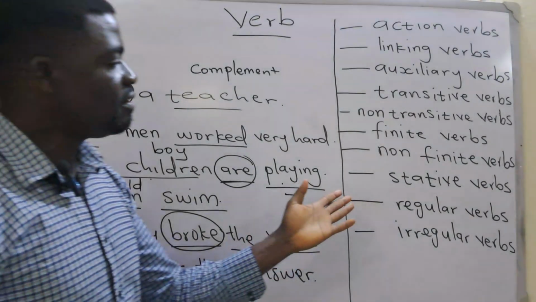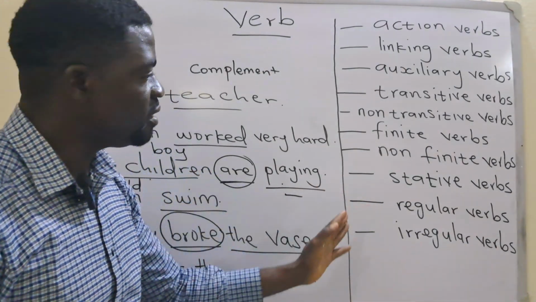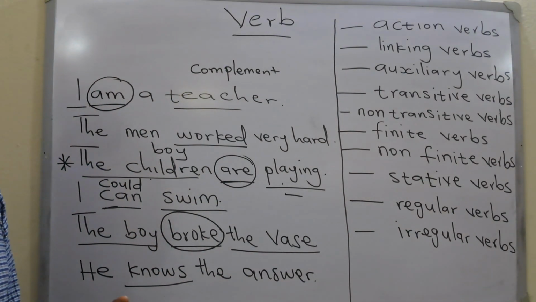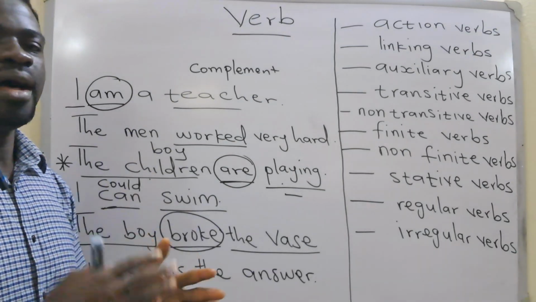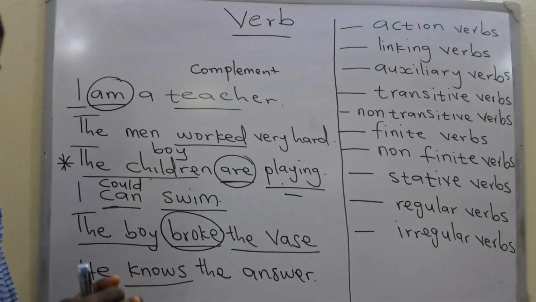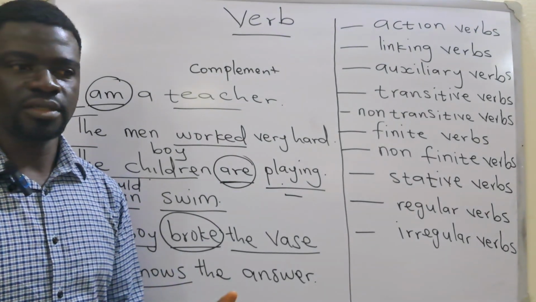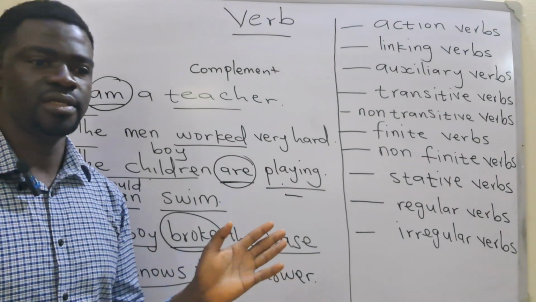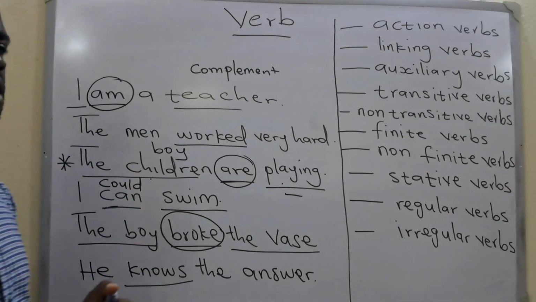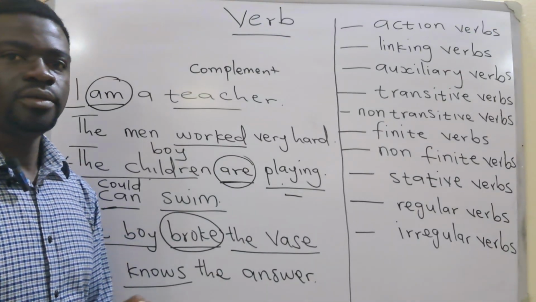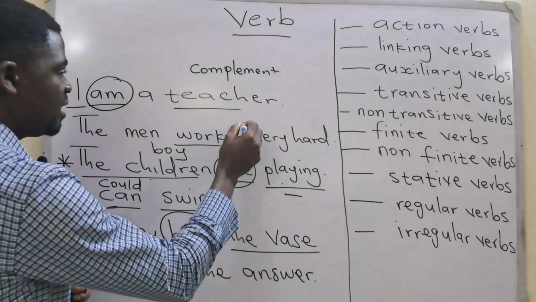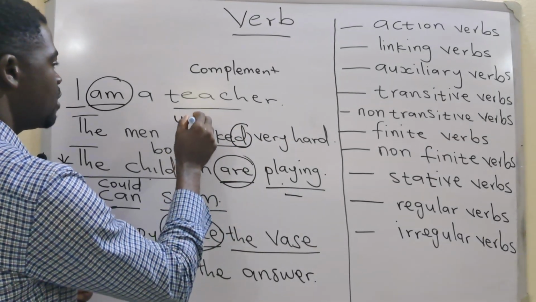Okay, then there are regular verbs and irregular verbs. This has to do with how verbs mark their tense, or the form that a verb takes to indicate past tense. Those verbs that carry ed to indicate their past. For example, this is the past form of work.